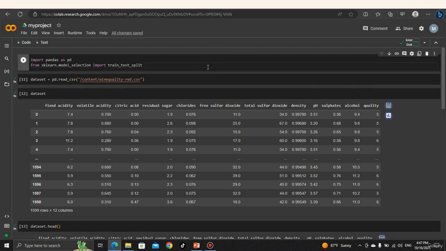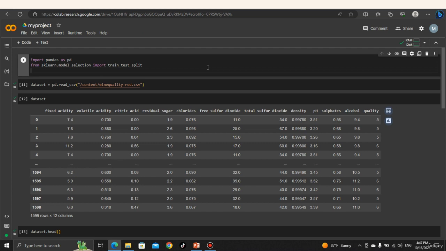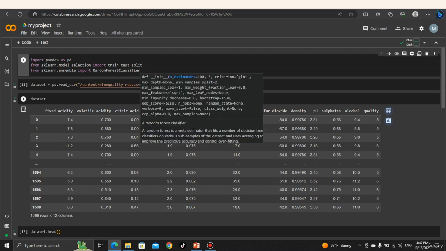So let's import our algorithm from scikit-learn, from sklearn.ensemble import RandomForestClassifier. Random forest classifier. Very good.